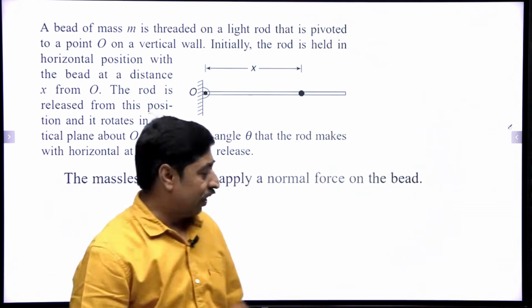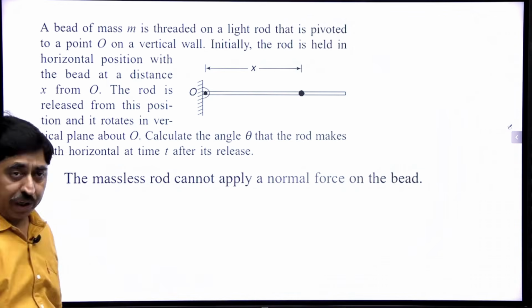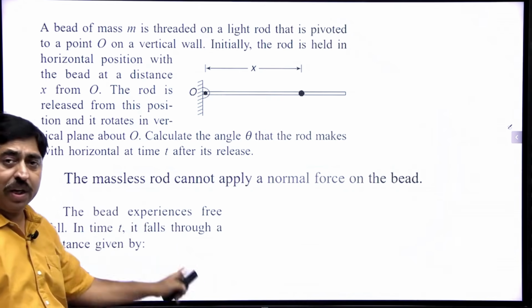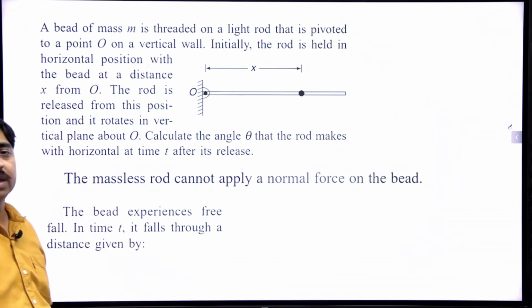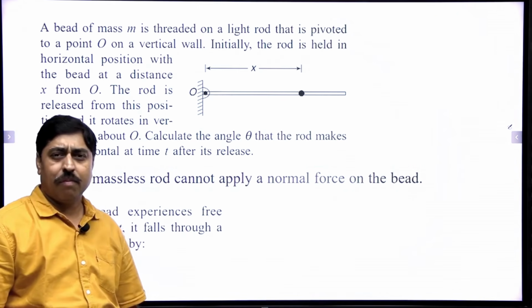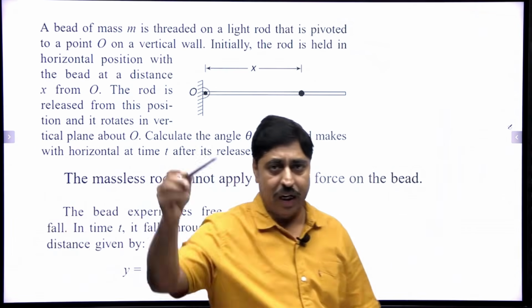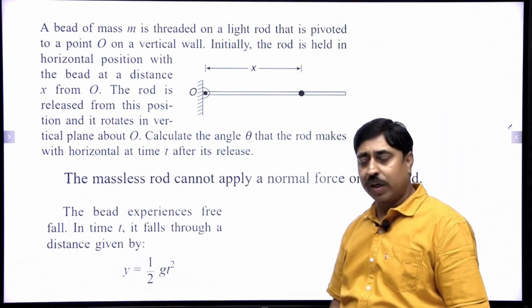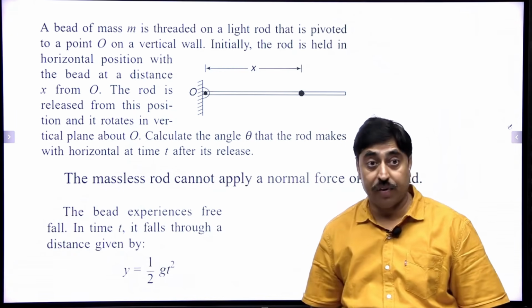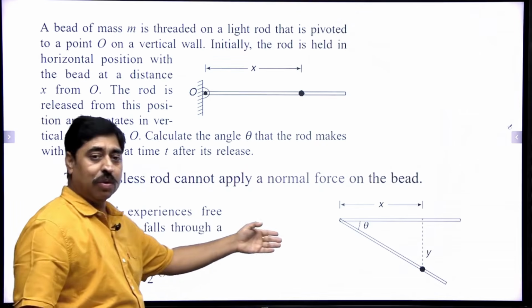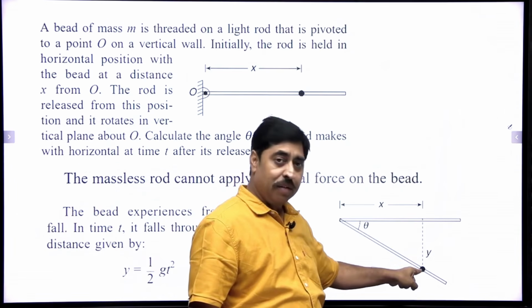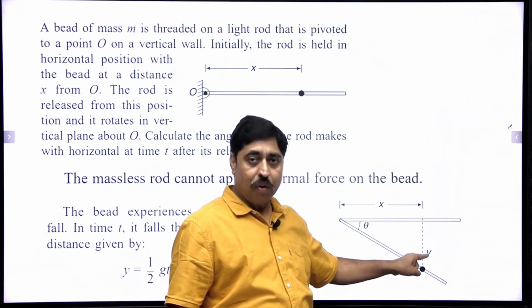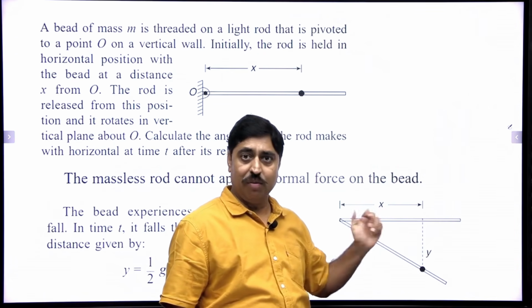So I have written that the massless rod cannot apply a normal force on the bead, and therefore the bead experiences free fall. In time t, it falls through a distance which is given by half g t square. If I release this object and it is under free fall, in time t it will fall through a distance given by half g t square. The situation will look somewhat like this. The bead has come down here. It has fallen through a distance y. What is this y? Half g t square.